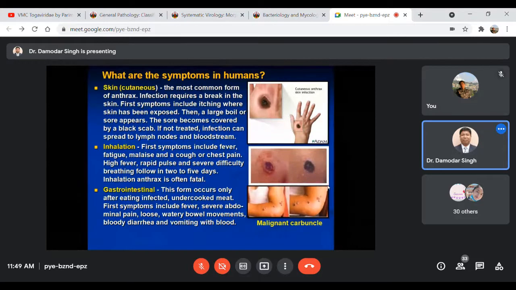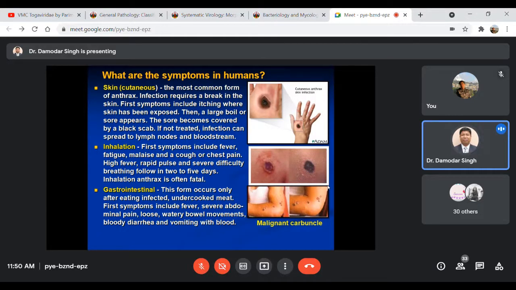A severe septicemic condition, and even through the production of toxins, it may kill the person. Otherwise, it is not fatal, particularly the skin or cutaneous form. Then, so far as inhalation is concerned, through inhalation of the spores, people may contract the infection. Then they may show clinical signs of high rise of body temperature, severe fatigue, malaise, and a cough with chest pain.